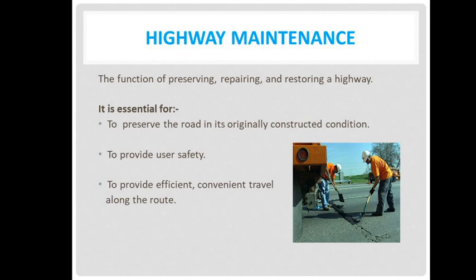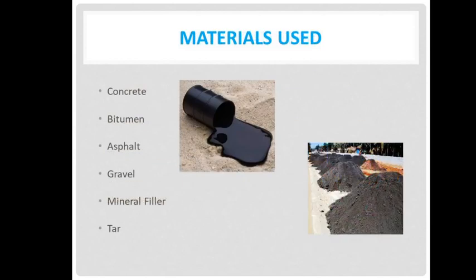Okay. So to maintain user safety, to provide efficient, convenient travel along a route, and to preserve the road in its original constructed condition. These are the different materials which are required for the maintenance of highway. The first one is concrete, next bitumen, next asphalt, next gravel, then mineral filler and tar.